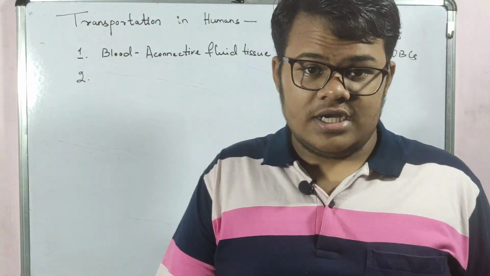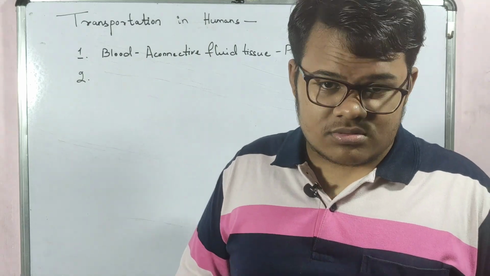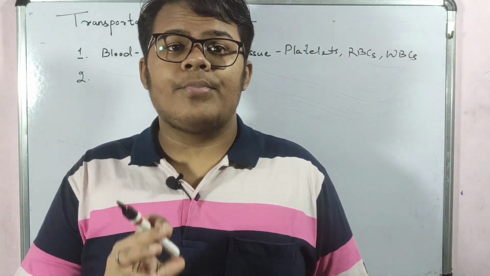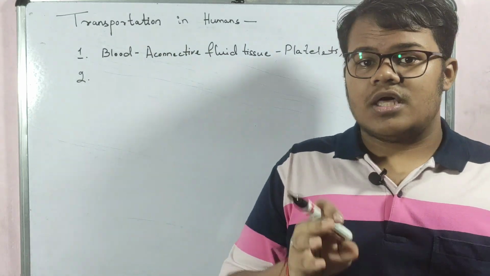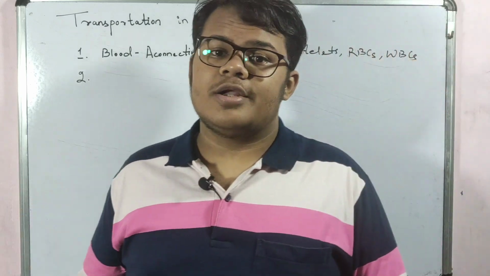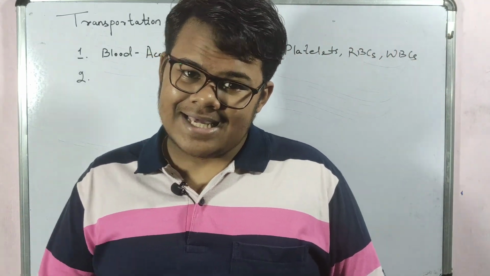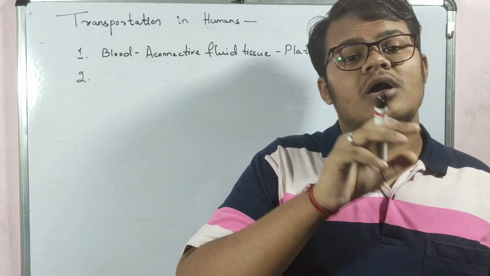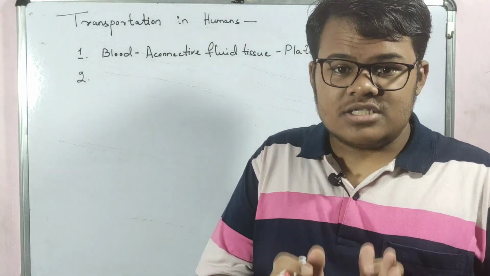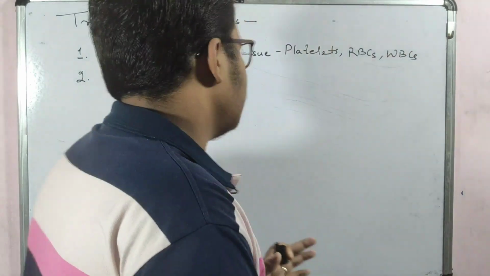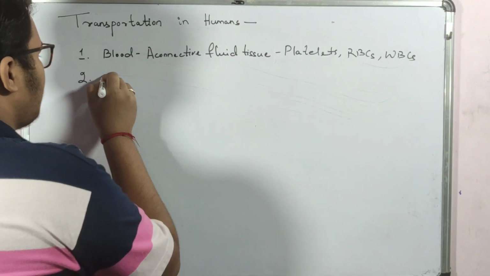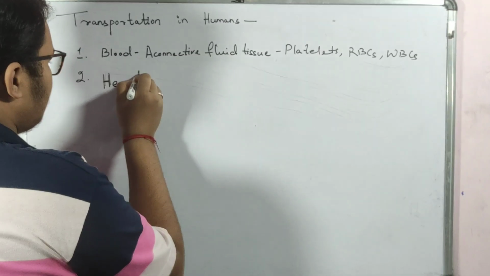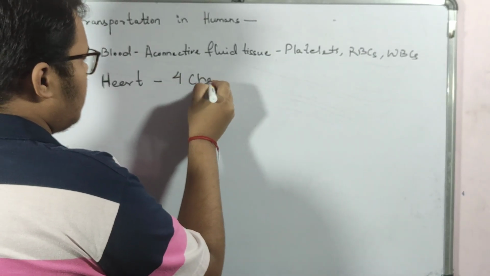Next, we will need a pumping system to pump our blood from the heart to different body parts and again to the lungs to make deoxygenated blood oxygenated. That pumping system in our body is our heart.